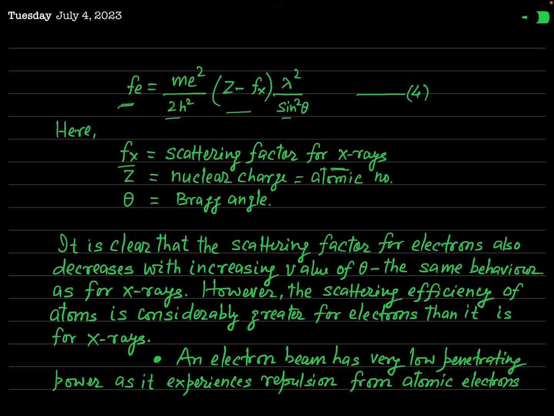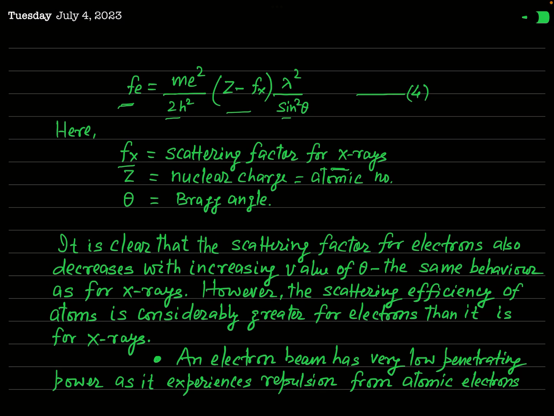I have written nuclear charge because when you multiply it by the charge of a proton, you will get the nuclear charge. And theta is the Bragg angle. It means this is the glancing angle, or angle of glance. Now see this equation.